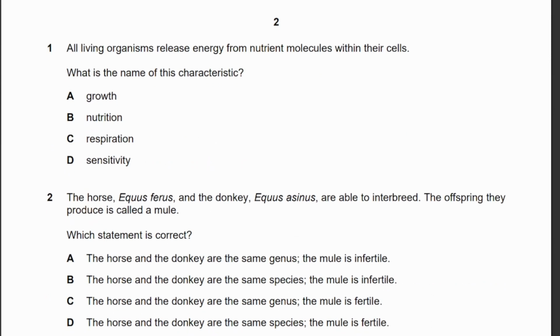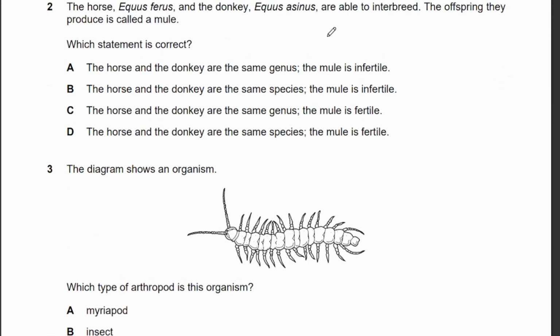So, first question. All living organisms release energy from nutrient molecules within their cells. What's the name of this characteristic? So, they release energy from nutrient molecules. To me, it sounds like glucose plus oxygen equals, arrow, carbon dioxide plus water. So therefore, this releases energy, right? So this equation would be respiration. Question 1 is C.